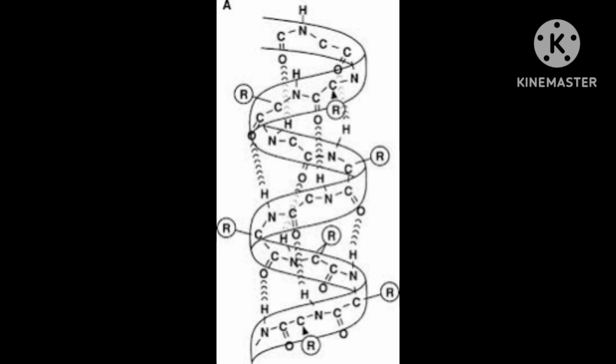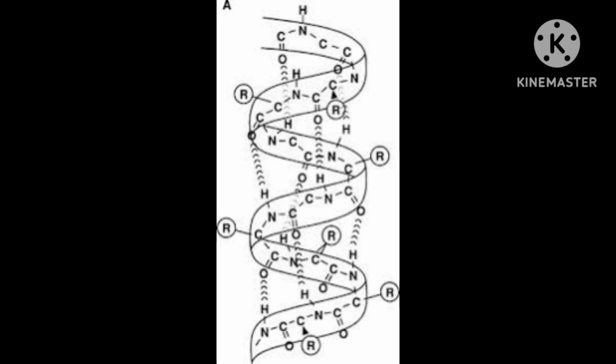In NH, H is there. Means every time N and O will come, NH and O will come in front of each other. If it will turn, means the helix form, then CO and NH both will come a little closer.